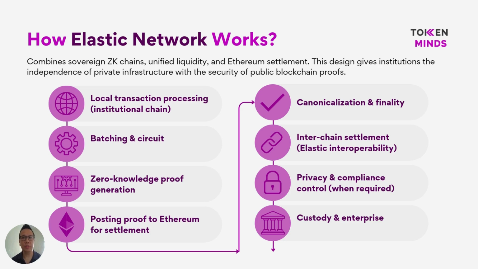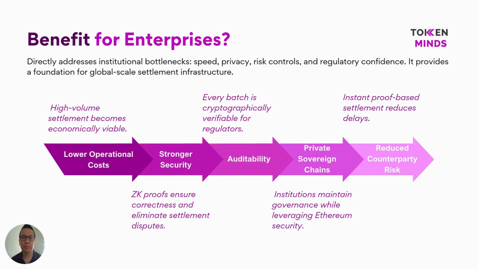So once processed, the results are converted into zero-knowledge proofs. These proofs mathematically guarantee that all transactions follow the correct rules without revealing any underlying data. Only these proofs are submitted to Ethereum, where final settlement and verification occur. This design gives institutions private execution with public-grade security and finality.